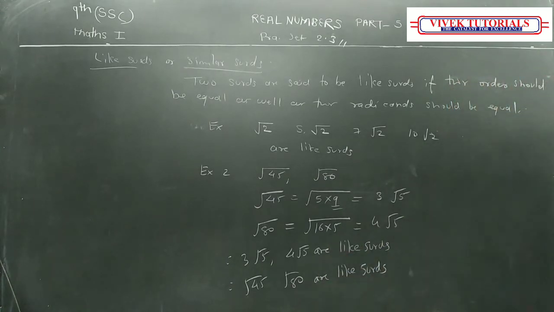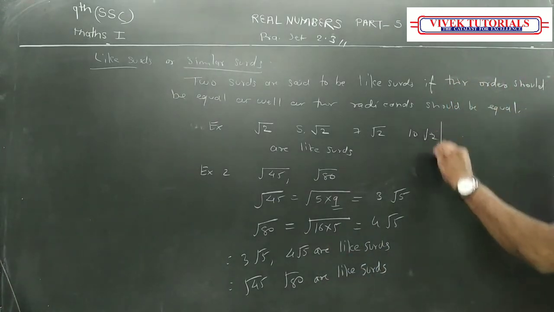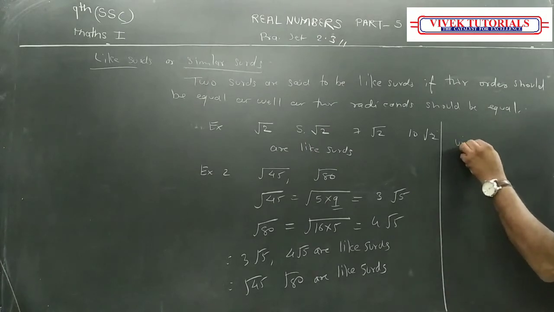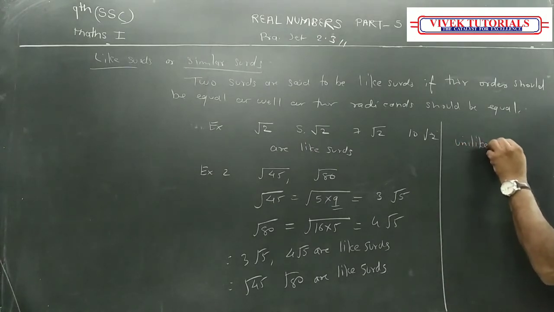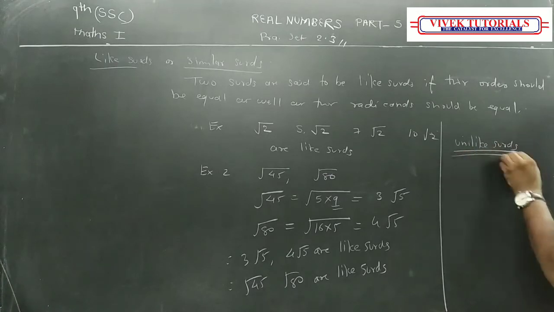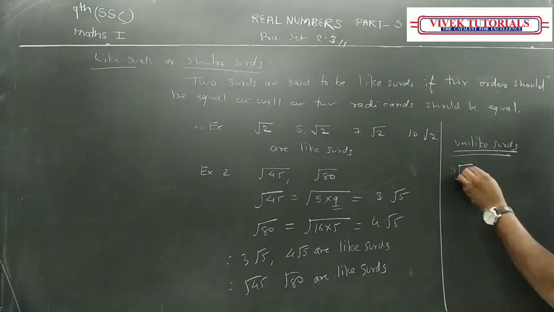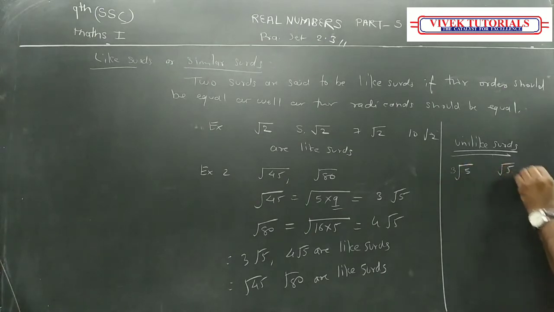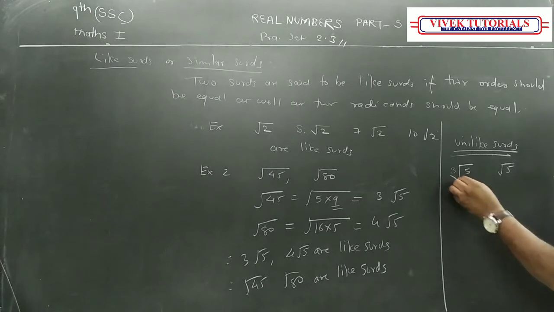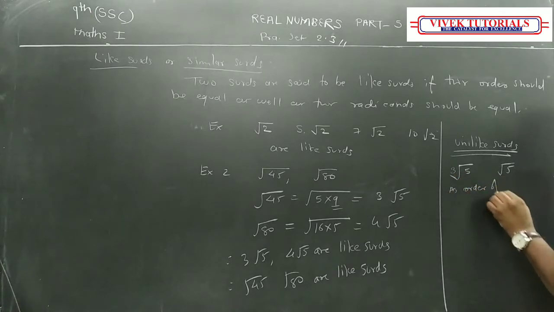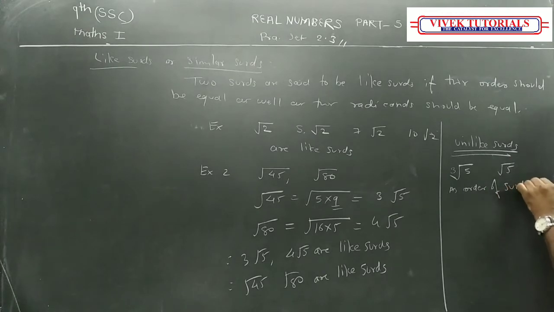Have you understood this? Then, in unlike surds, either the order is different or the radicands are different. For example, cube root of 5 and square root of 5. So what can I write then? The orders of the surds are different.